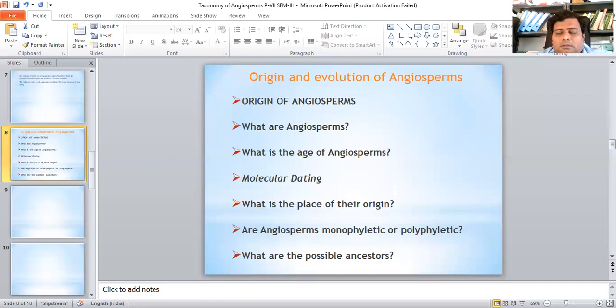Some consider whether angiosperms are monophyletic or polyphyletic. The author Engler considered angiosperms to be polyphyletic. Monocotyledons and dicotyledons have evolved separately. Considering the considerable diversity of angiosperms in the early Cretaceous and extant angiosperms led several authors to develop models for the polyphyletic origin of angiosperms. This view is largely supported by considerable diversity in early angiosperm fossils.